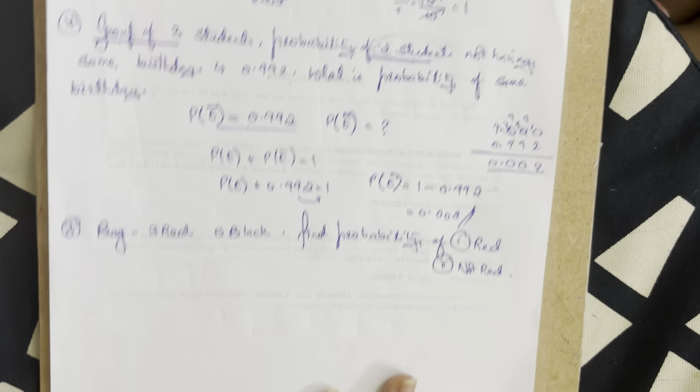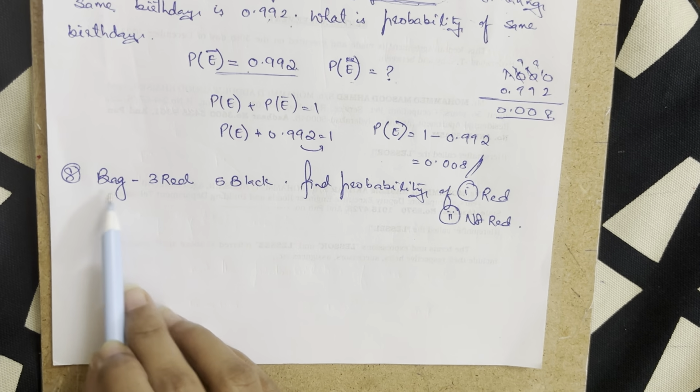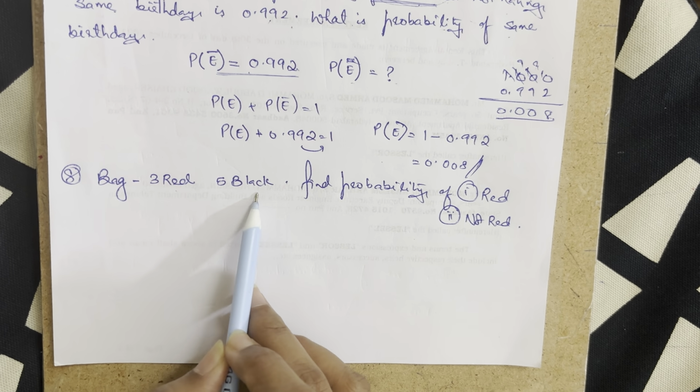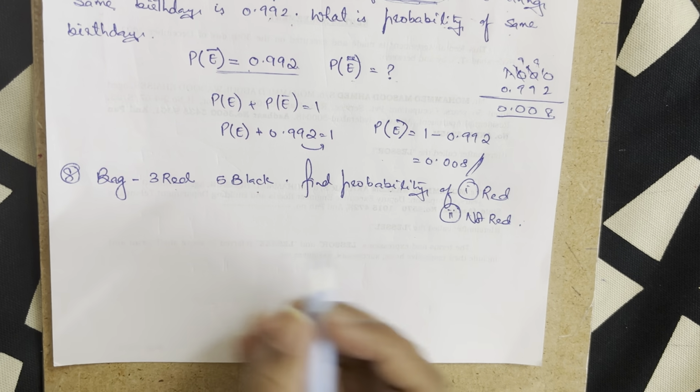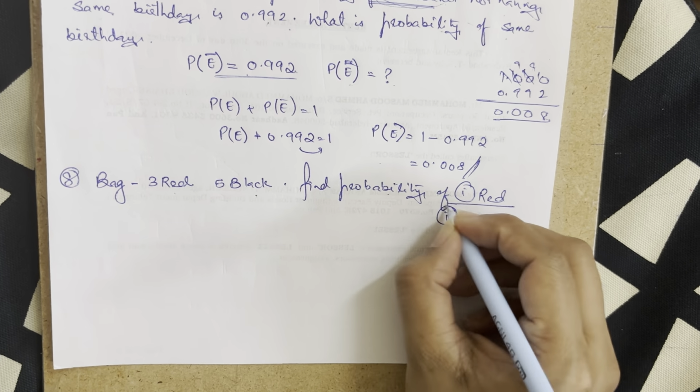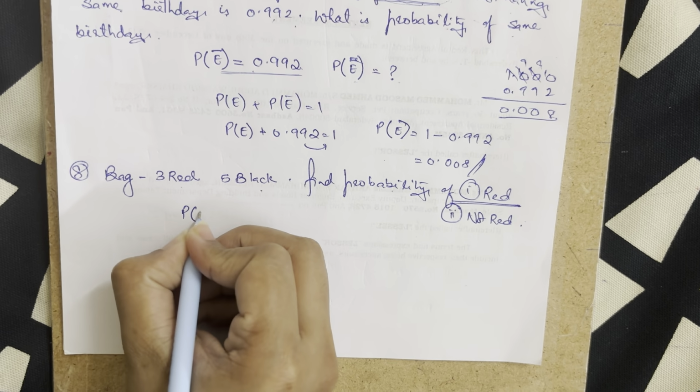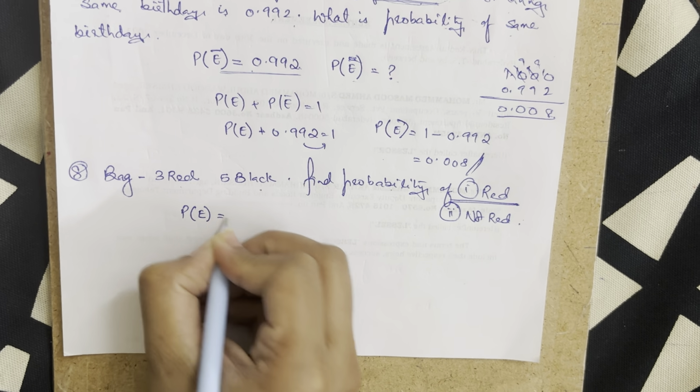Now moving ahead to the next question, it says that there is a bag that contains 3 red and 5 black balls. Find the probability of red and not red balls. So the probability of finding the red balls is the probability of the event, equal to red balls.